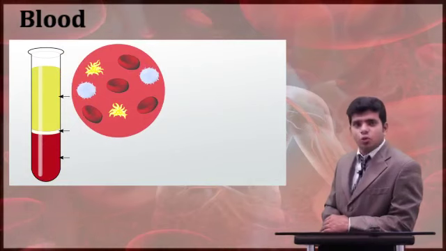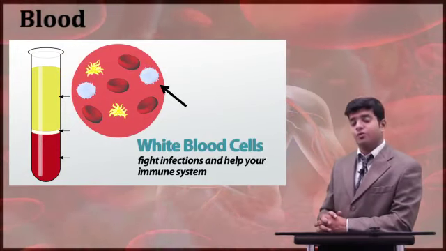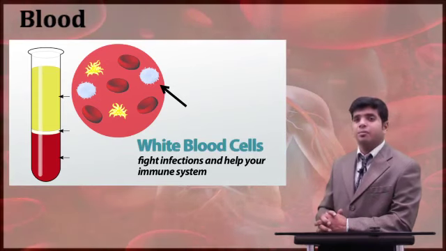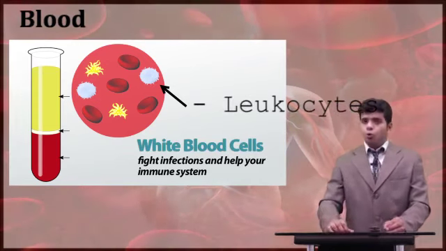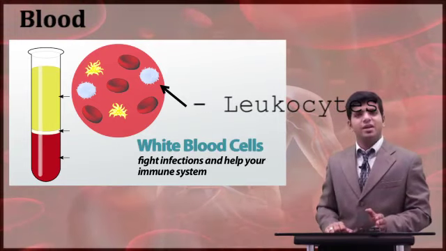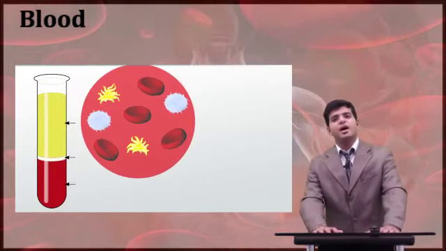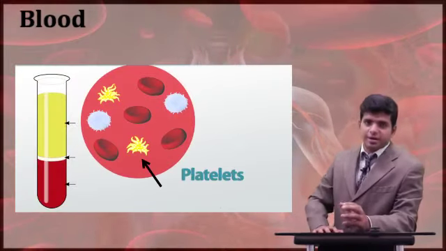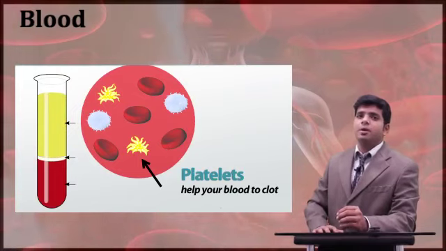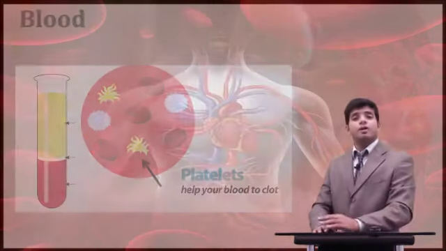The second blood cell which you have is the white blood cell. Now you also have a scientific name for that. White means leuko, and cyte is cell. So you say it as leukocytes. And lastly you have cells called platelets. You have been hearing this all the time. Platelets also have a scientific name, thrombocytes. Okay, so that was red blood cells.